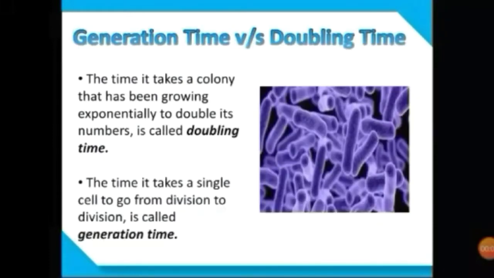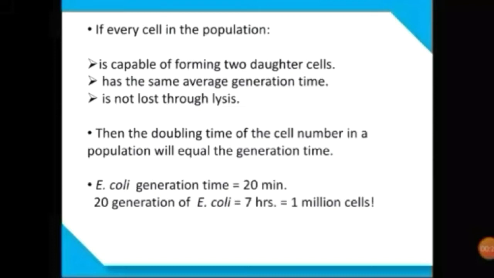The terms generation time and doubling time are often confused, but these are not similar, as doubling time is the time taken by a colony to double in number, but generation time is the time taken by a single cell to double. But these can be equivalent under very special conditions, which are when every cell in a population is dividing to form two daughter cells, every cell has the same generation time, and when we are not calculating the cell death in the population. Only then will the doubling time be equal to the generation time. But these conditions are not ideal and don't occur in practice. That's why these two terms should not be used interchangeably.